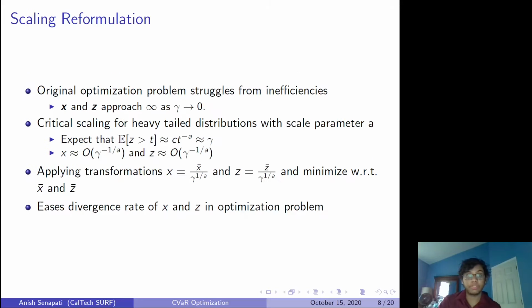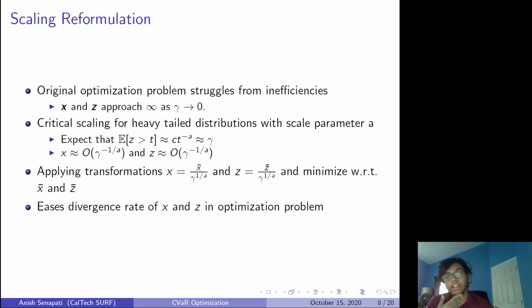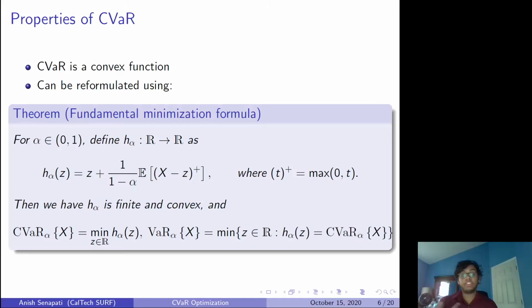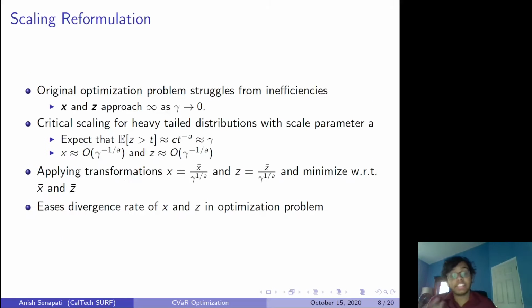Okay, so I'm going to discuss something. We had this original problem, problem 5, as shown here, and we want to solve for x and z as gamma approaches 0, or alpha approaches 1. These problems suffer from inefficiency mainly because, if you remember, z would be the CVaR of the function. So as gamma approaches 0, or as you make your probabilistic constraints tighter and tighter, your CVaR is going to become higher and higher. It's like, oh, I want to make my risk constraint 1%, 0.1%, 0.001%, etc. So as gamma approaches 0, x and z will approach infinity. That's going to cause a lot of inefficiencies if you want to solve for these things as they go to higher and higher values. But what you can notice is that for a heavy-tailed distribution, you can apply two transformations.